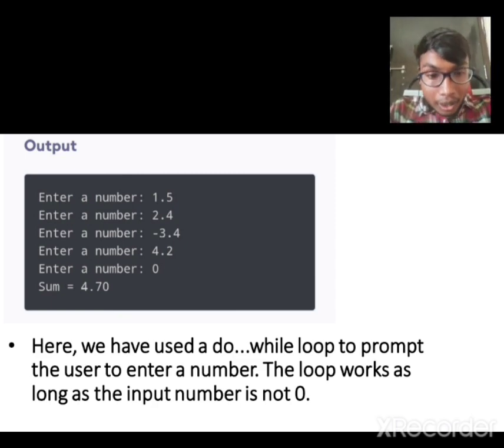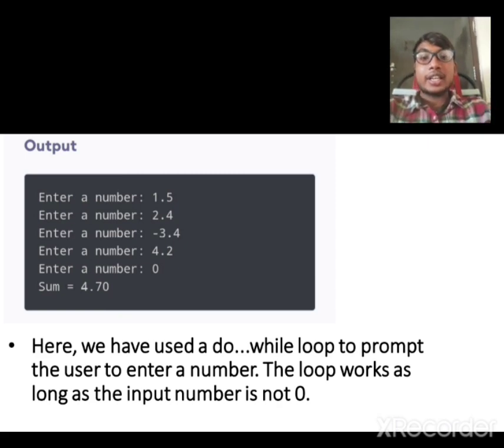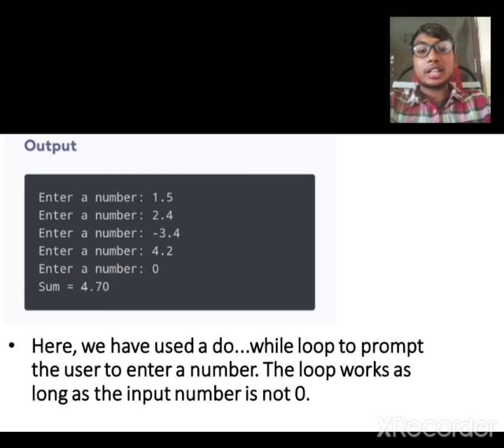So we can enter numbers until we enter a 0, and when we enter a 0, the loop stops, so that we can find the output, the sum of all the numbers until the 0. In this way the do while loop works.